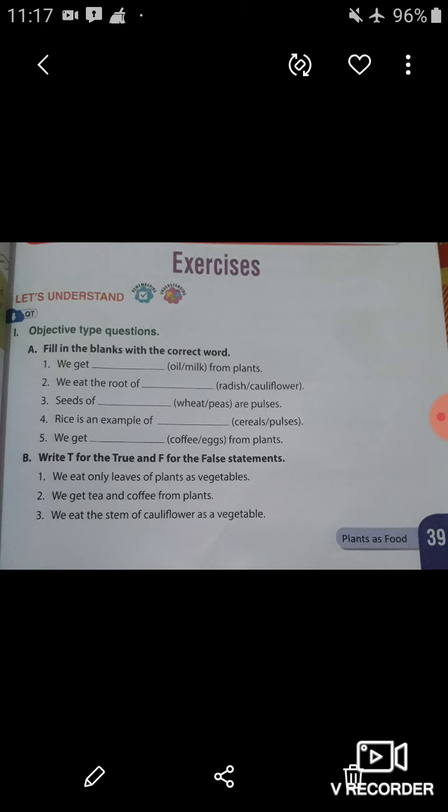The third one, we eat the stem of cauliflower as a vegetable. No, this statement is not true because cauliflower is a flower, not stem. And we eat flower of cauliflower, not stem of cauliflower. So this statement is false. So you have to write F in front of this statement.